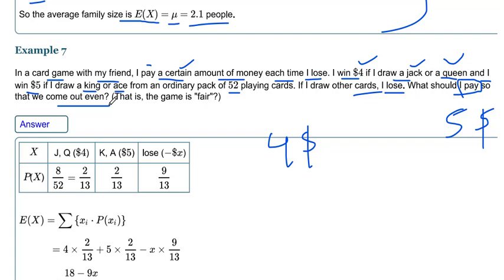So how much do I have to pay to my friend if I lose? The winning money is fixed, $4 and $5, but how much money do I have to pay if I lose? That we have to find out.